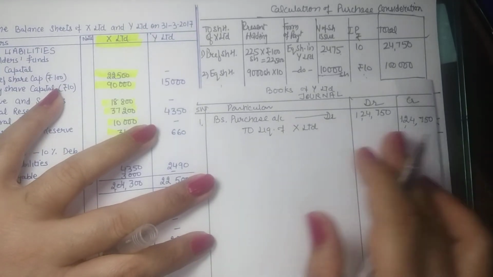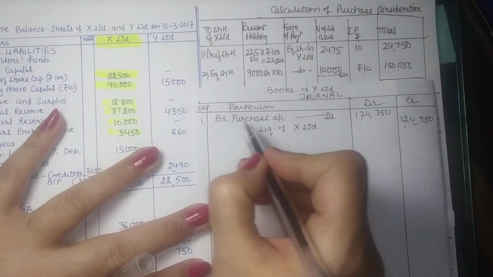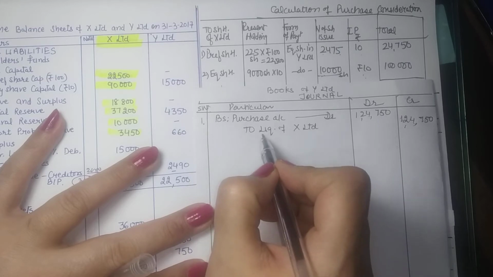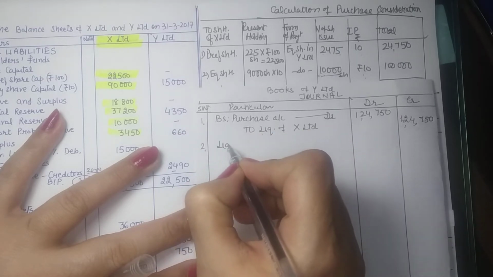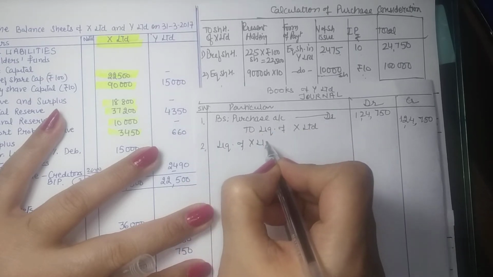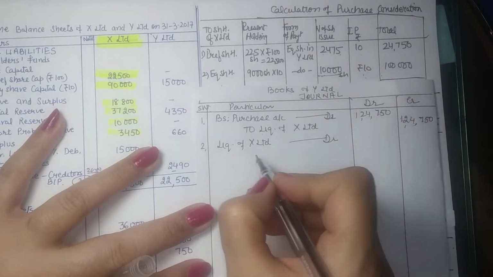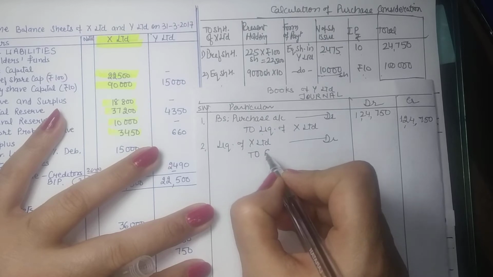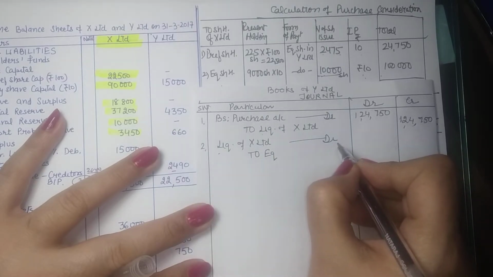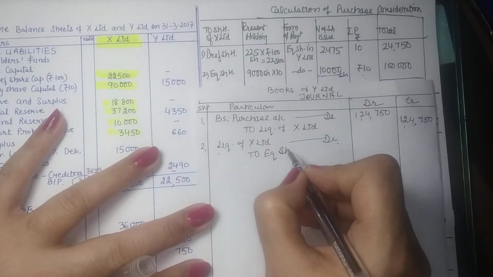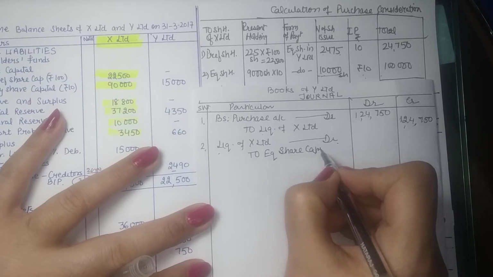So this is done. Now the next 2 entries are just the explanation of these two. To the liquidators of X Limited, the company is to issue these many shares at par. That's it. So the payment shall be made to liquidators as liquidators of X Limited debit to equity share capital account.